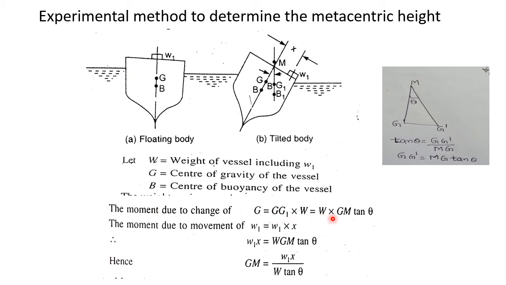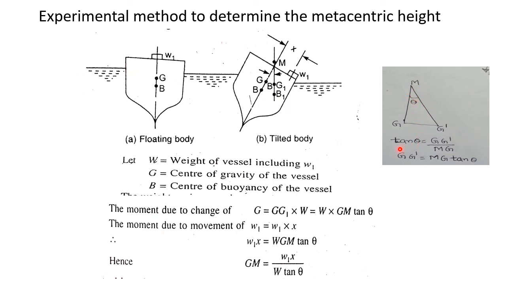GG1 is replaced by GM tan theta. The same sketch I have drawn here. This is M, and this point is G1, when the vessel is tilted, so the center of gravity has shifted from G to G1. This angle theta, the angle of heel, is measured by means of the plumb line and the protractor which is attached to the vessel.